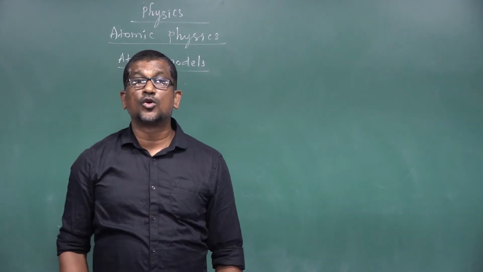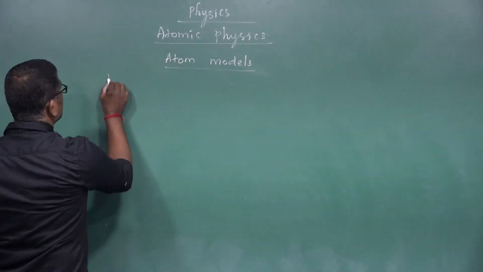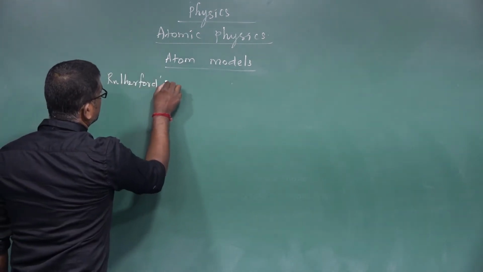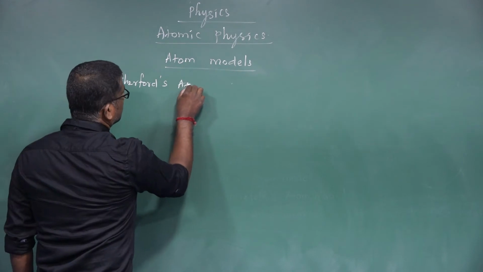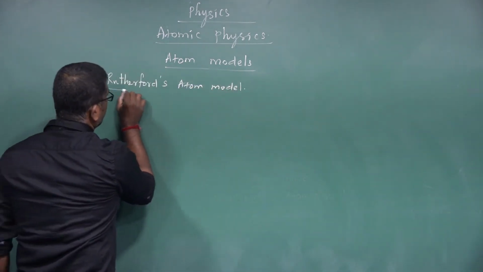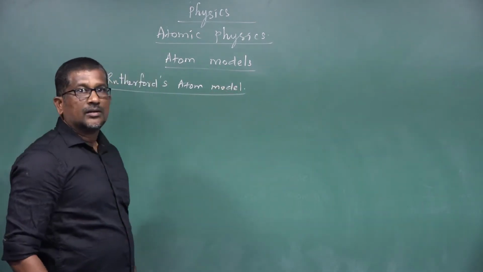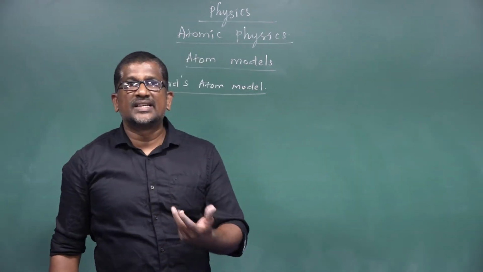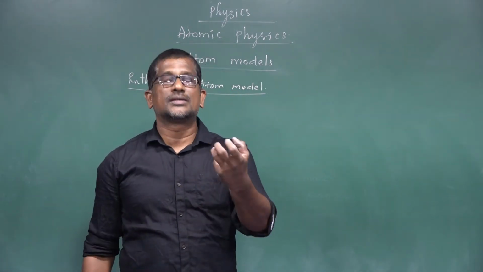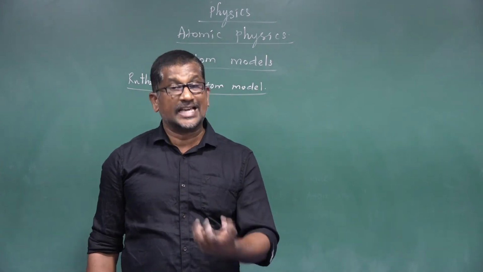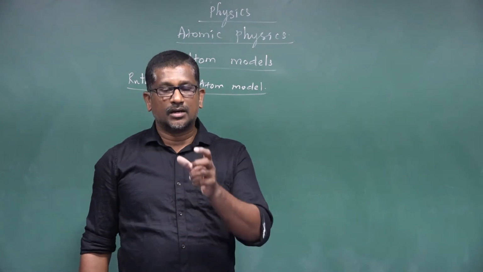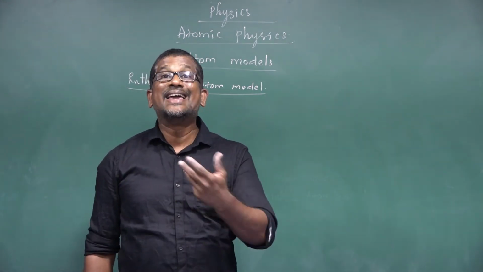Next we go for Rutherford's atom model. Rutherford proposed his atom model based on the results of the scattering of alpha particle experiment conducted by his students Geiger and Marsden.